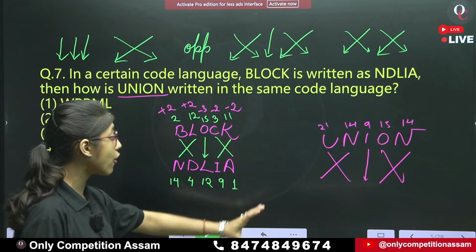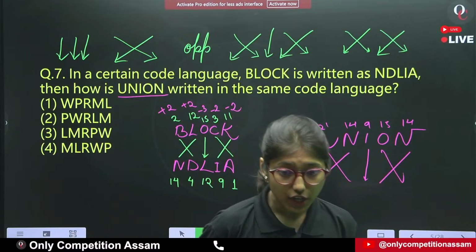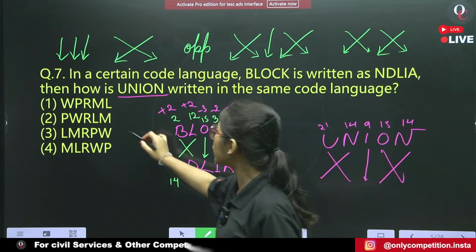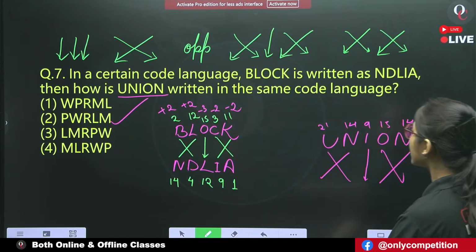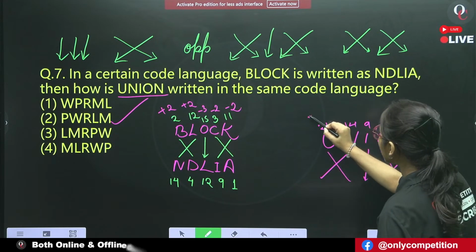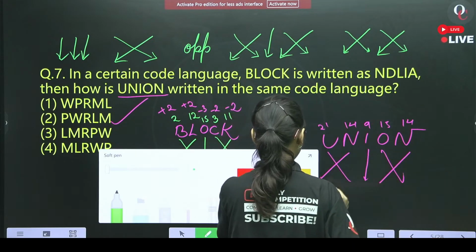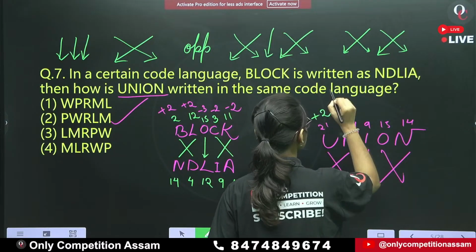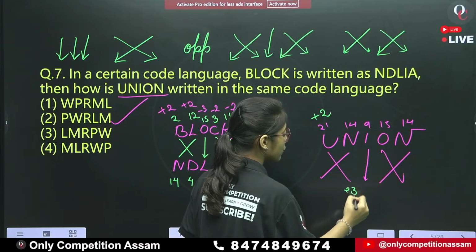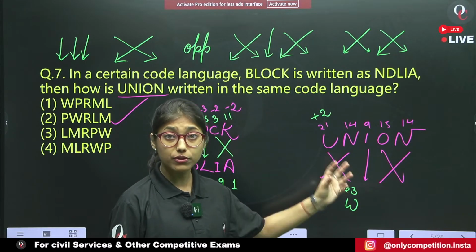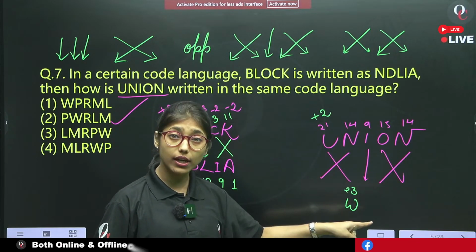So the answer of this particular question is what? Option number 2. Because 21 plus 2 is how much? Let me change the color. 21 plus 2 is how much? It is 23, and 23 is the position value of W.